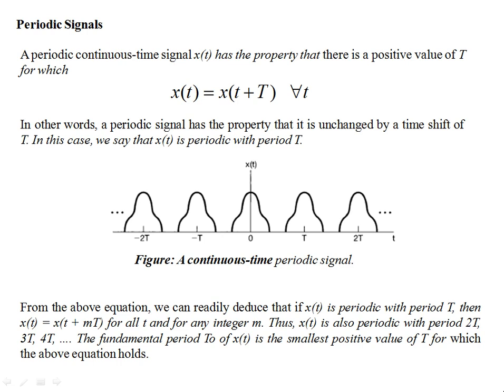or aperiodic signals. A periodic signal is one for which this relationship, the given equation, holds.